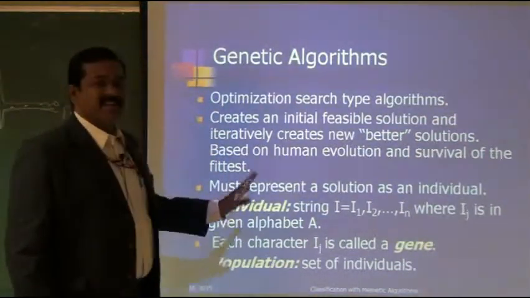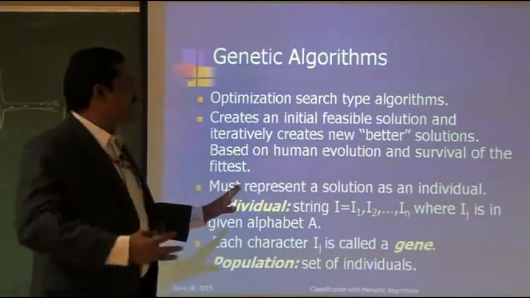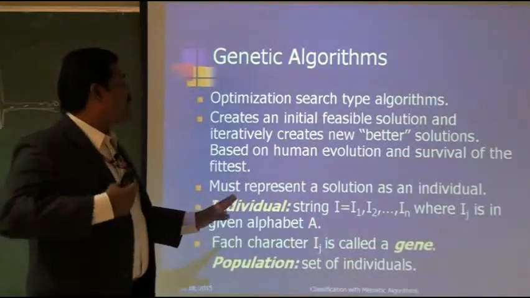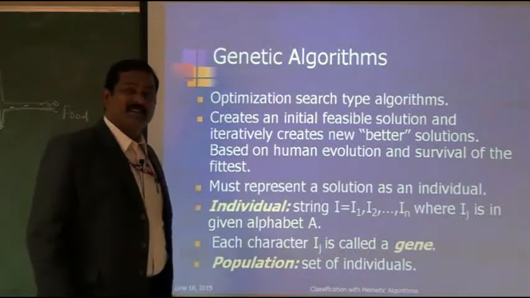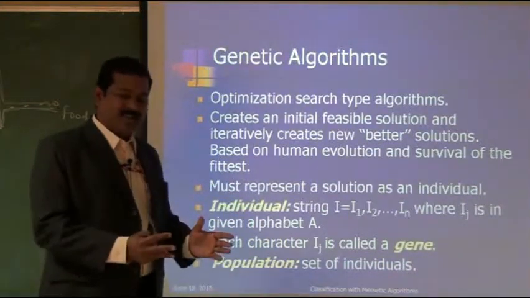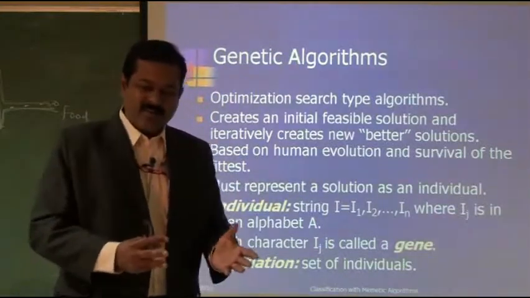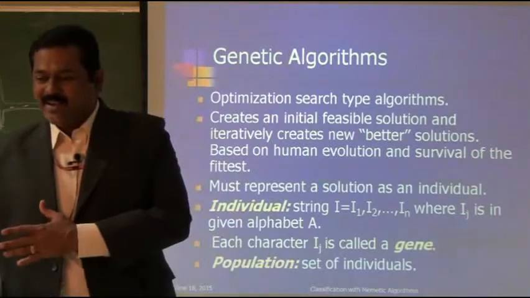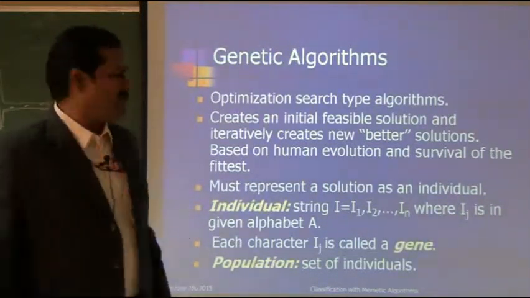It creates an initial feasible solution and iteratively creates new better solutions, based on human evolution and survival of the fittest. So these two are the important factors. They have an initial solution and they try to apply all the natural phenomena, to get improved solutions, and at the end we will definitely get a highly sophisticated optimal solution.